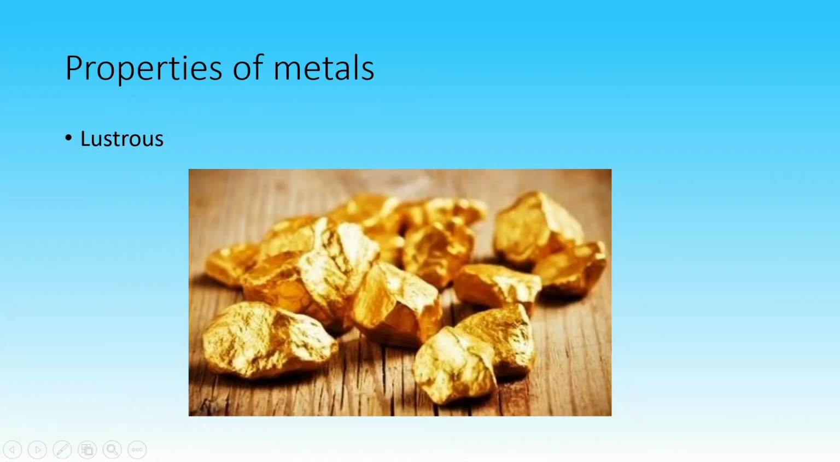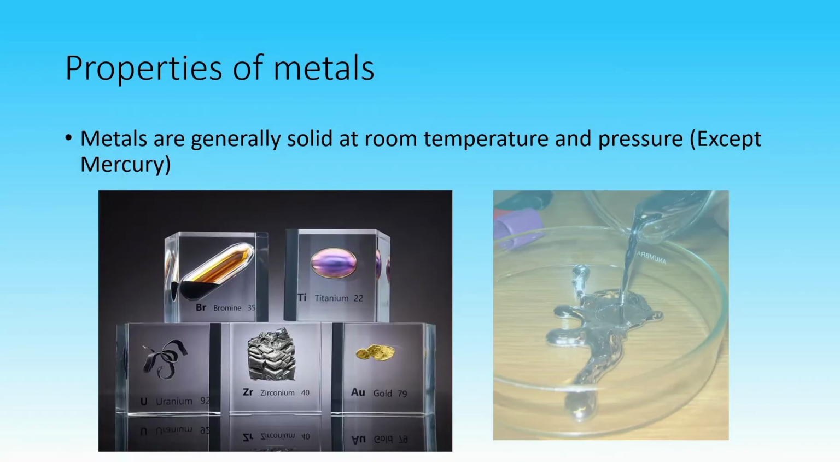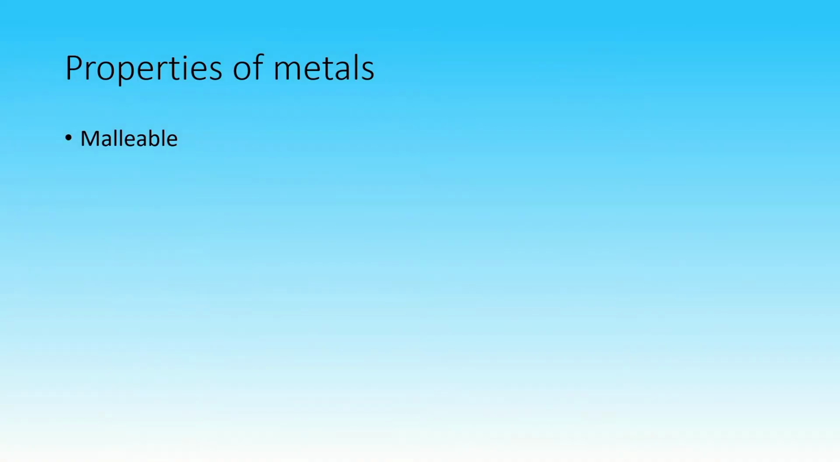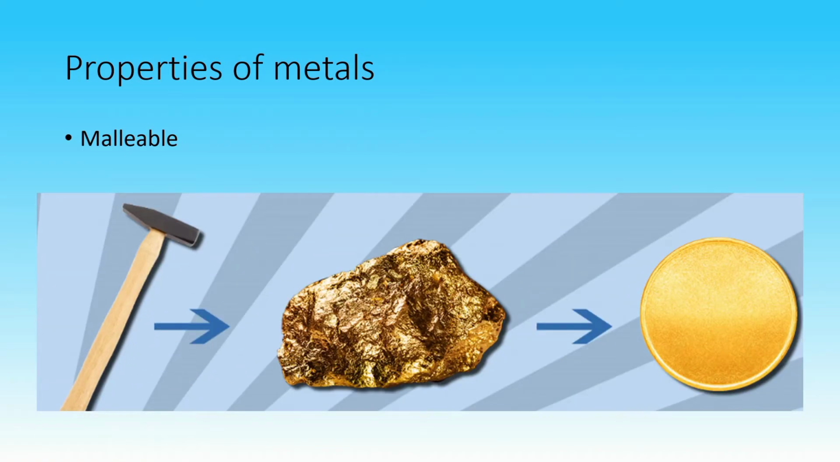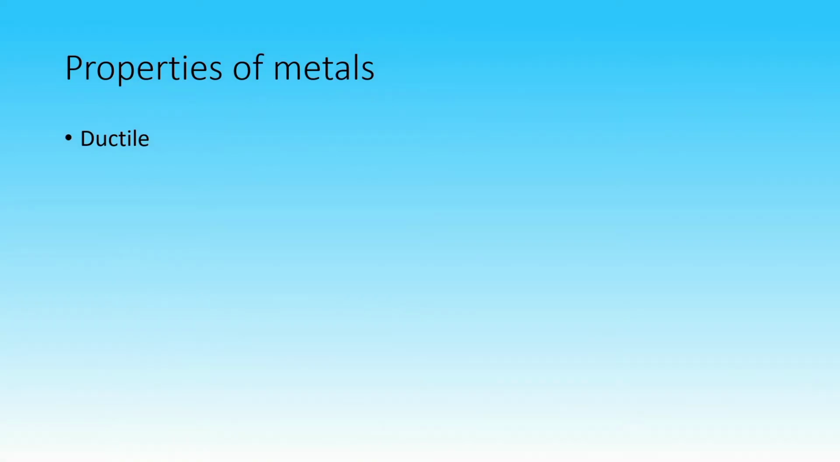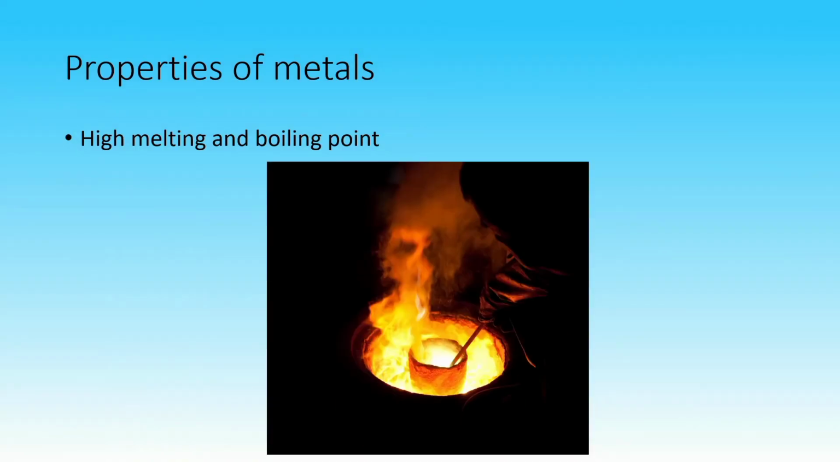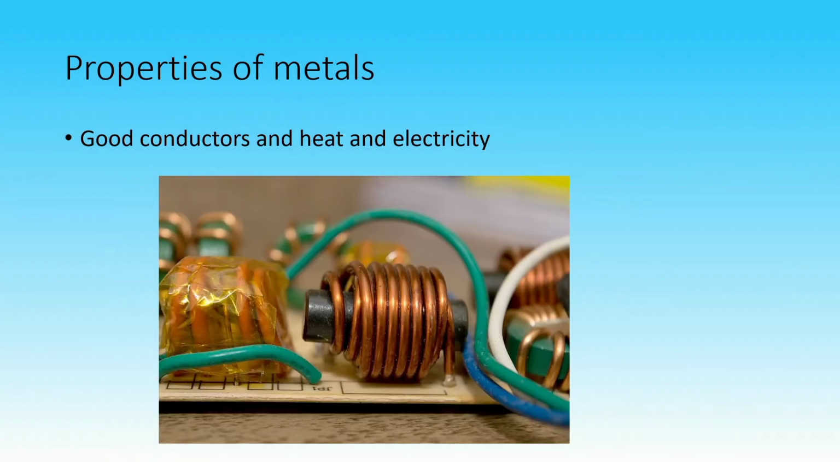All metals are shiny or lustrous. With the exemption of mercury, metals are generally solid at room temperature and pressure. Solid metals are malleable. This means that they can be drawn into thin plates or other shapes without breaking. Metals are ductile. They can be drawn into thin wires. Most metals have high melting and boiling points. Metals are good conductors of heat and electricity.